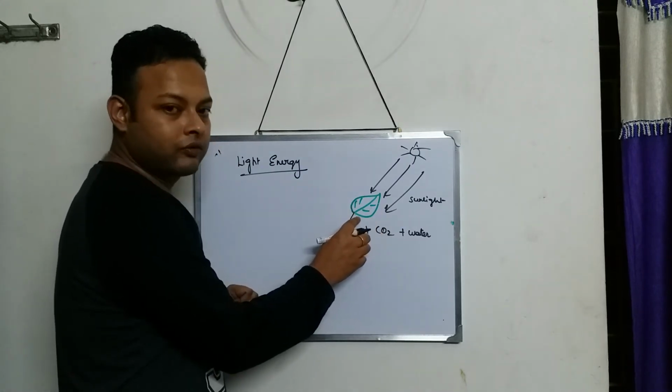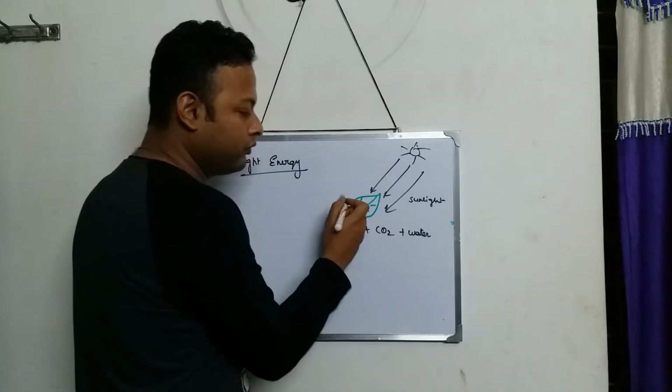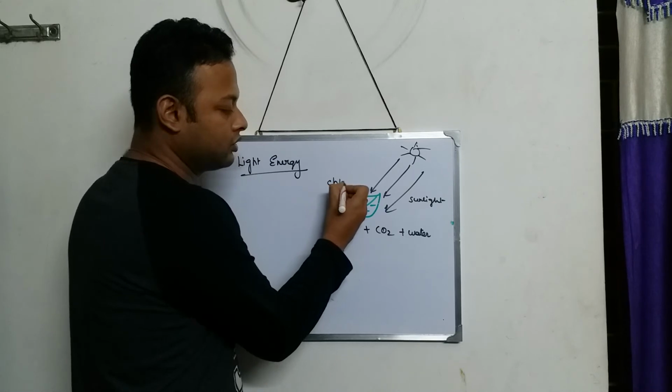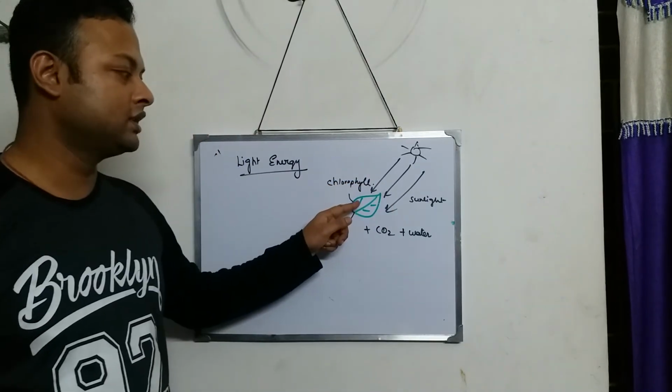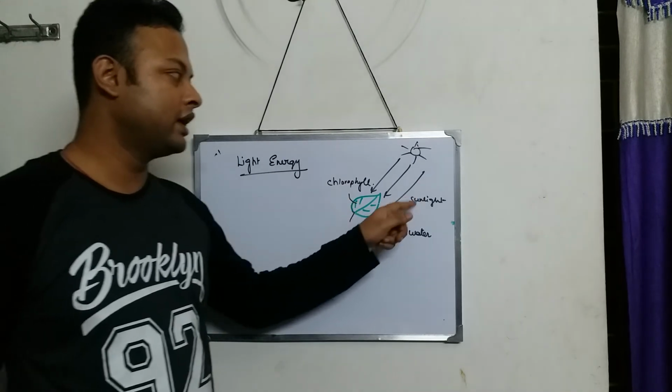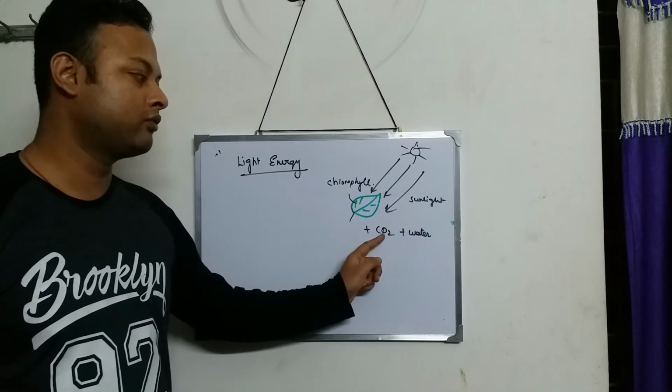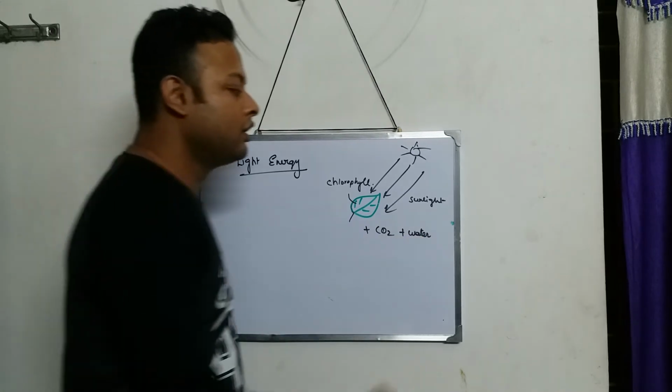And I think you know this is a green plant, so it will have what? Chlorophyll. Chlorophyll, which is there inside the green leaves, sunlight from the sun along with carbon dioxide from the air and water from the ground, gives you what?